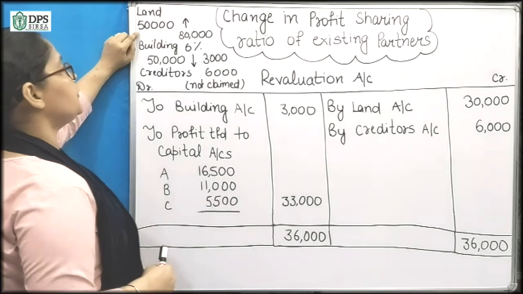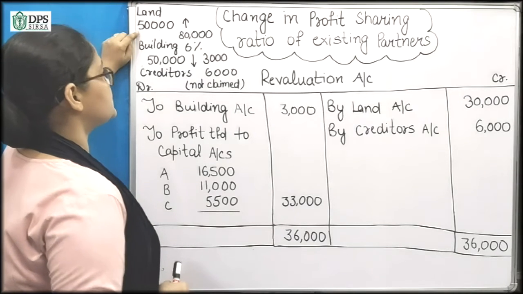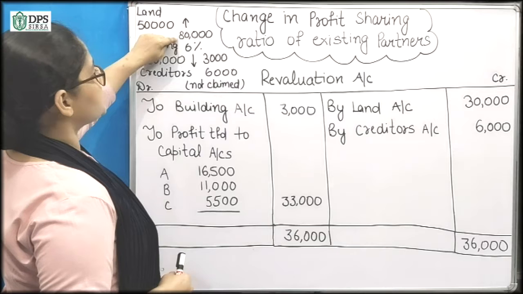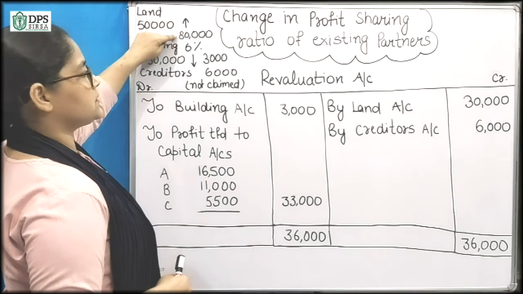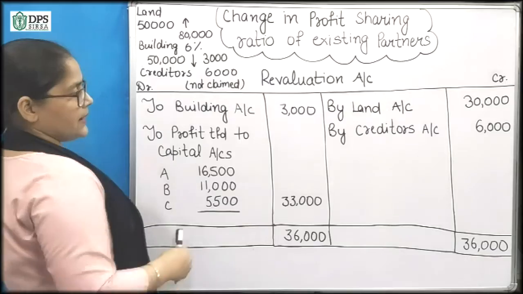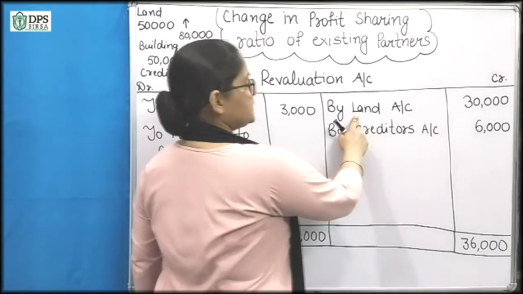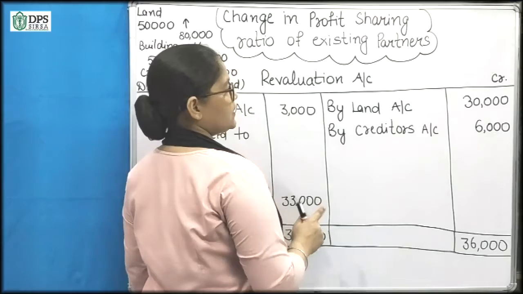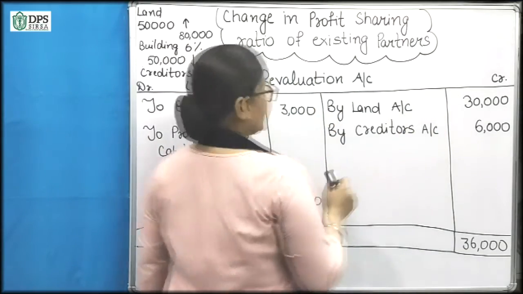It has value 50,000 in the balance sheet given to you. Now the value has increased to 80,000. So here is the difference of 30,000. So land is increased, so asset value is increased and it will come on credit side because it is gain.